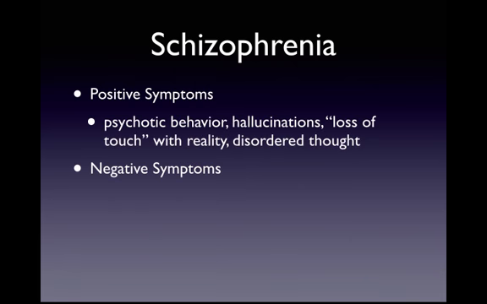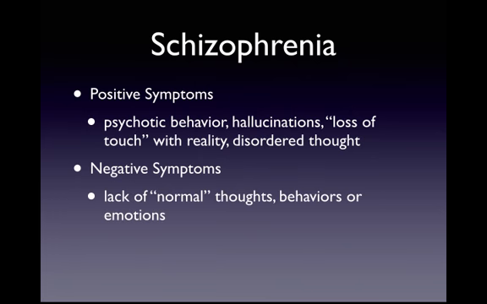A second category of symptoms is the negative symptoms, and these are the absence of normal behaviors. So thoughts and behaviors and emotions that normal people usually have, these individuals don't. And that includes lack of emotion or flat affect, monosyllabic or monotone speech, lack of interest in anything, and the inability to feel pleasure, lack of motivation, and also attentional impairment. Another symptom is neglect of basic personal hygiene. One of the problems with negative symptoms is that they are sometimes more difficult to identify because they resemble and can be mistaken for depression.